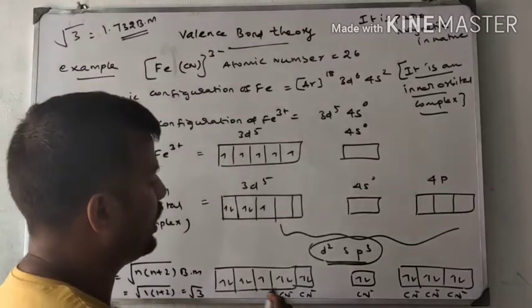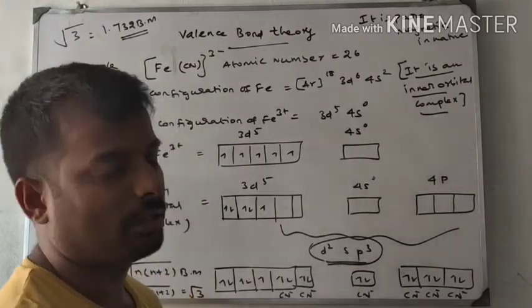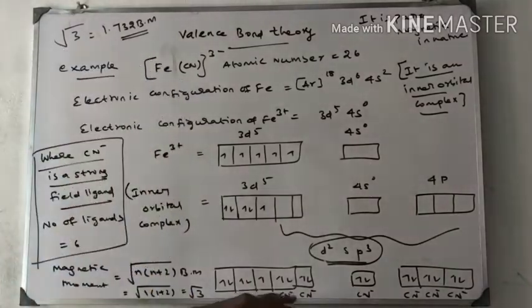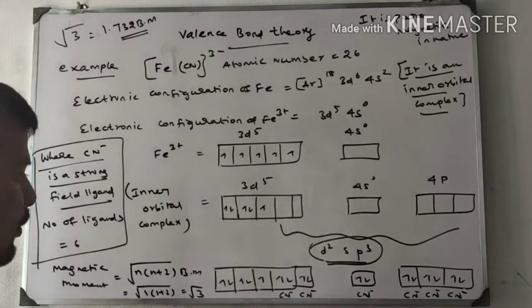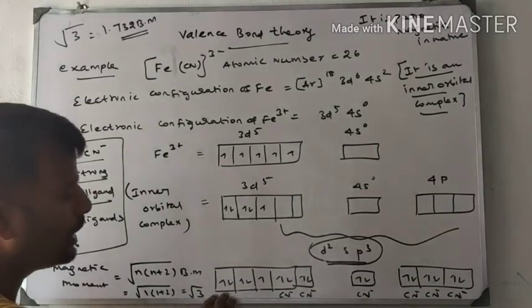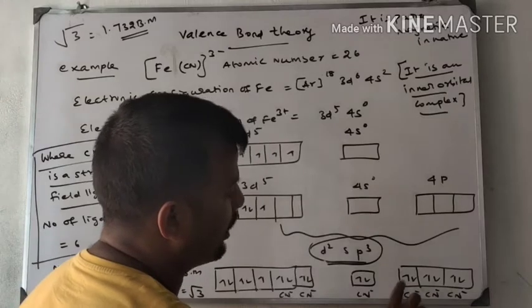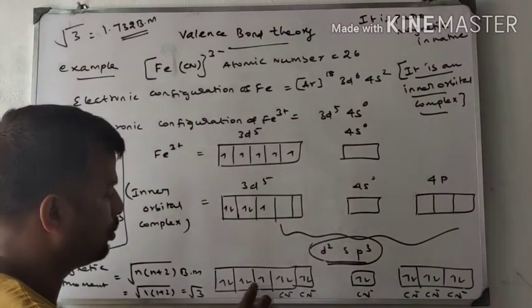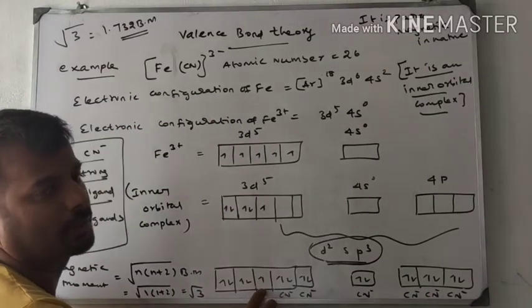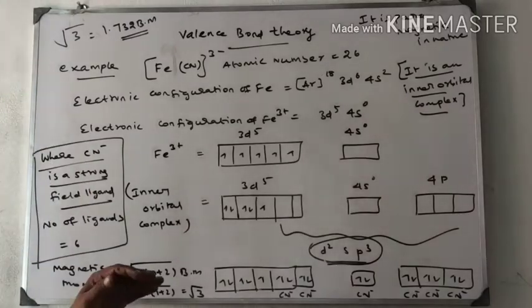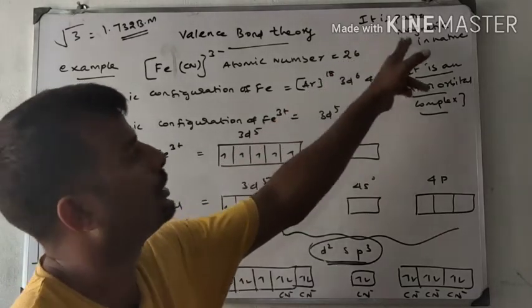Now all the orbitals are filled, and the coordination compound is formed. Now I am going to check it. How many unpaired electrons? Is there any unpaired electron present here? 1, 2, 3. One unpaired electron is present. Therefore, it is paramagnetic in nature.